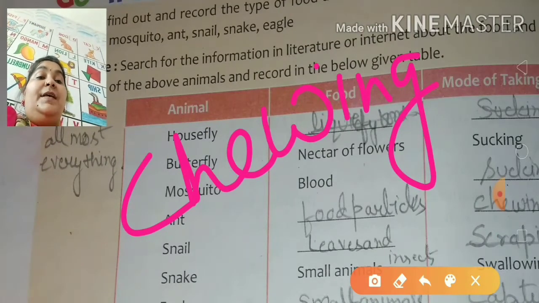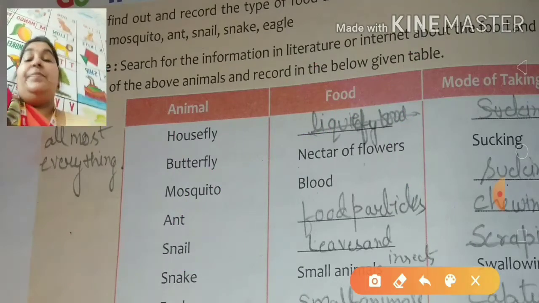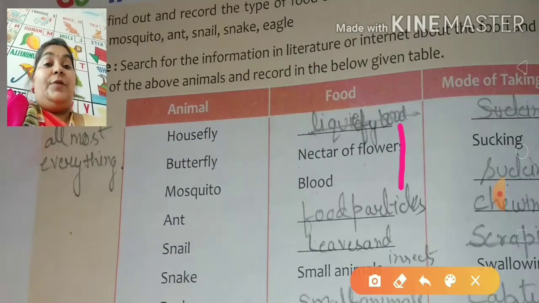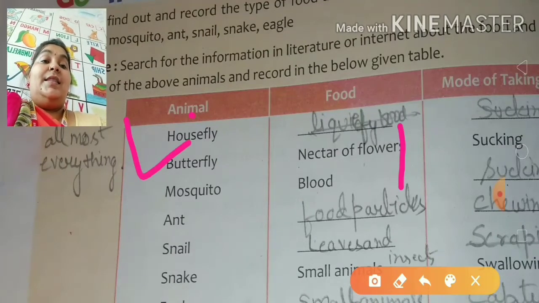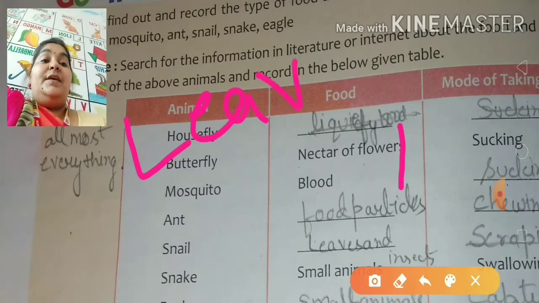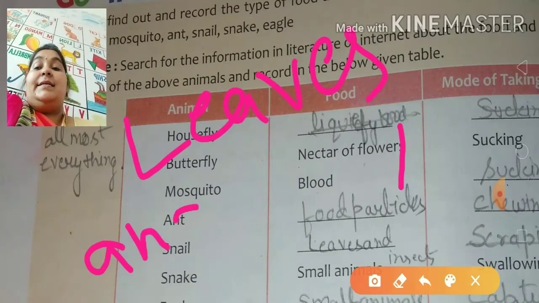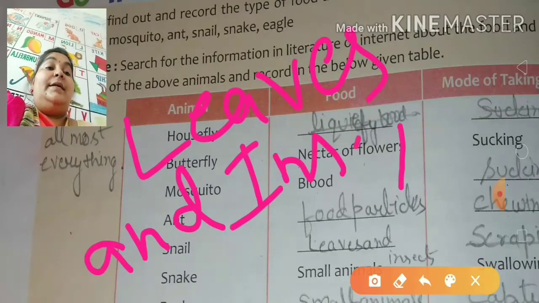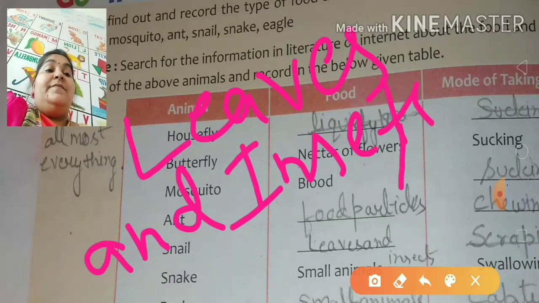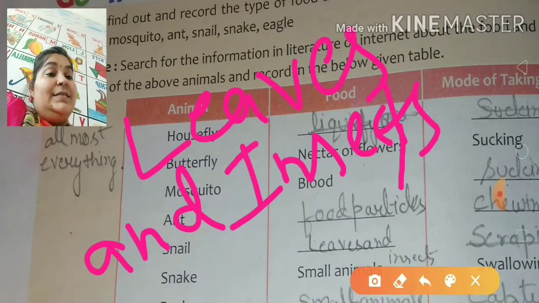Number 5 is snail. How does a snail work? What does a snail take as food? A snail takes leaves, L-E-A-V-E-S, leaves and insects. Small insects, smaller than an ant. So leaves and insects are the food of a snail.